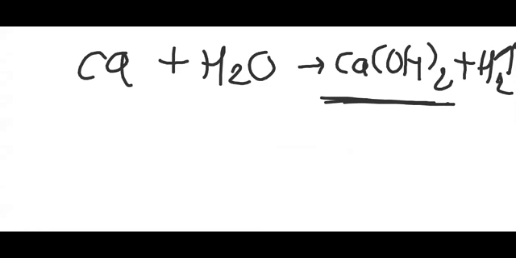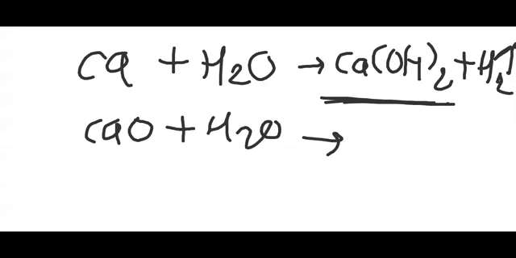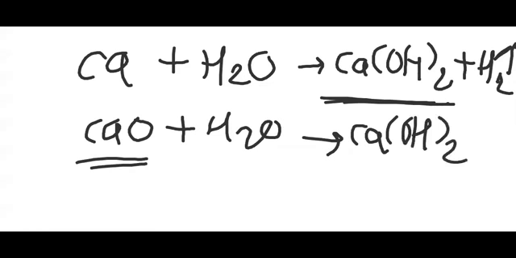It is also formed when calcium oxide gets dissolved in water. That is, when lime, or we can say quicklime, gets dissolved in water, it also produces slaked lime, right?